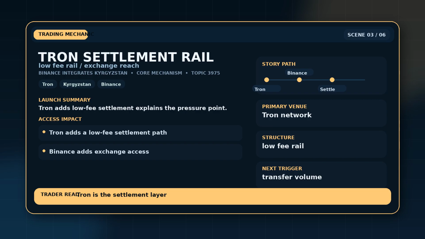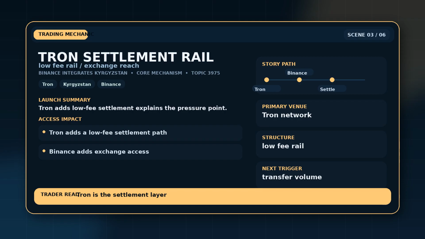Binance Integrates Kyrgyzstan only makes sense once the mechanism is clear. The mechanism is multi-chain stablecoin access. Tron adds low-fee settlement, while Binance adds exchange liquidity and user reach. The setup lets users work with a local currency token without first converting everything through US dollars. That mechanism explains why the event can create consequences beyond the first reaction. In practice, Tron's low-fee settlement is the hinge between the confirmed event and the next market or user response.